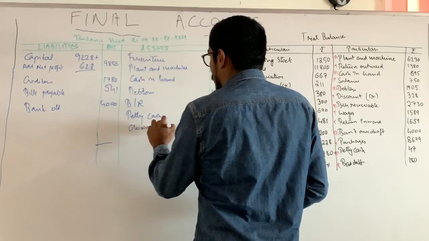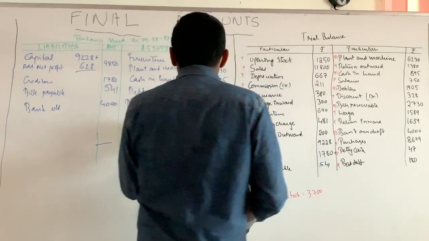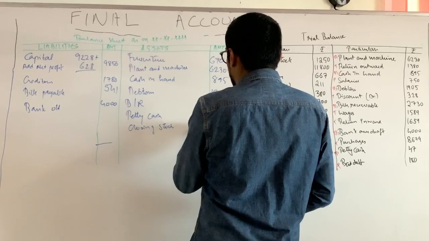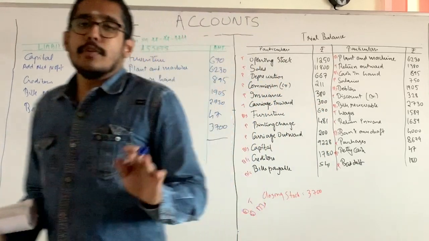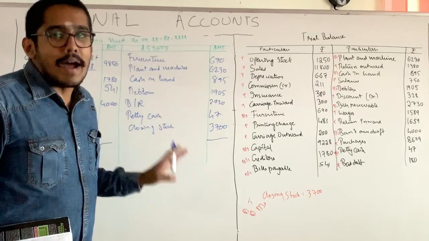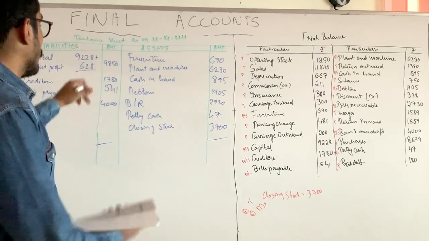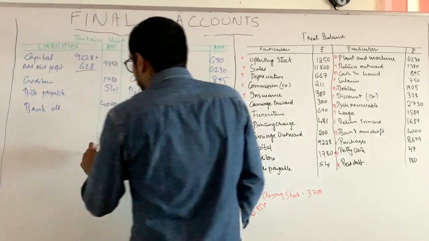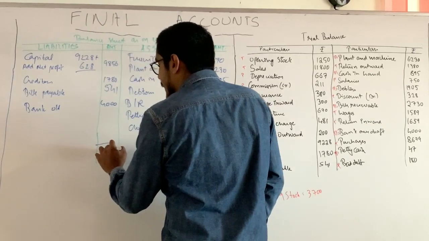Closing stock is rupees 3700. Now, if your answer is correct, these two sides will be balanced. So if you calculate the whole thing, you will be getting 16,177.